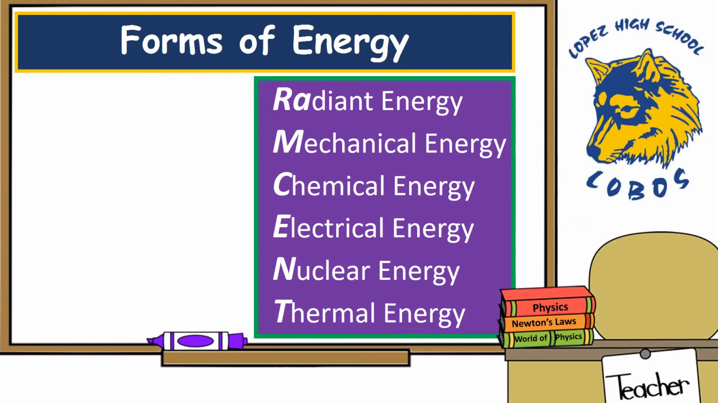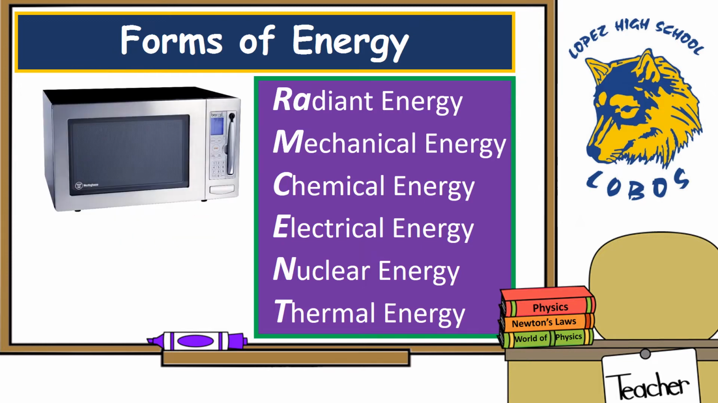Now that you know the different forms of energy, let's review really quick. Let's look at this microwave. What type of energy cooks food in the microwave? Well, if you said radiant energy, you're correct, because radiant energy uses microwaves, which fall under the category of electromagnetic energy.